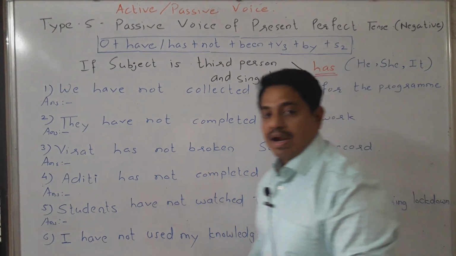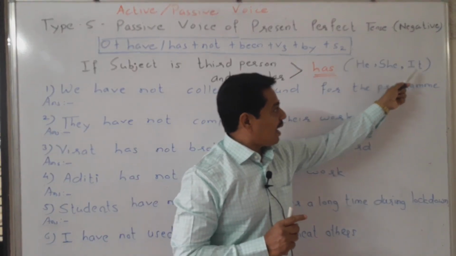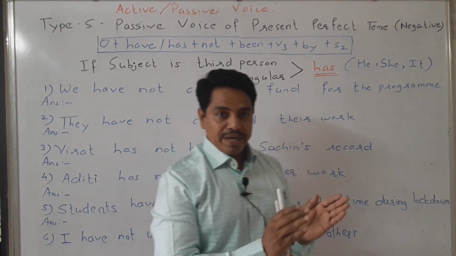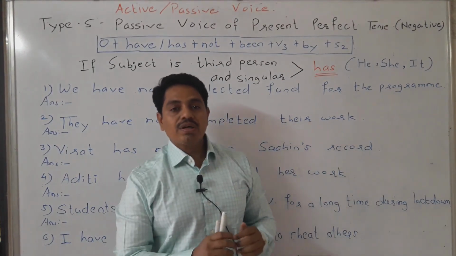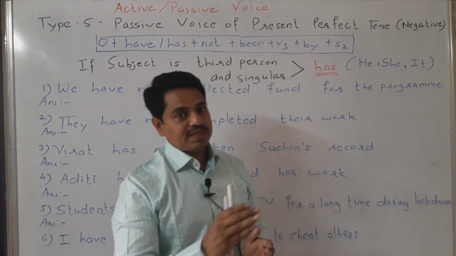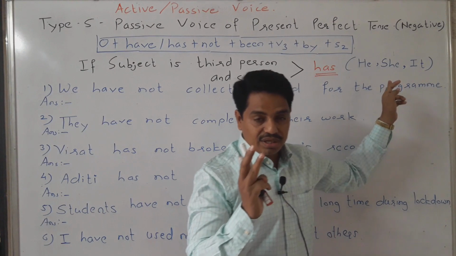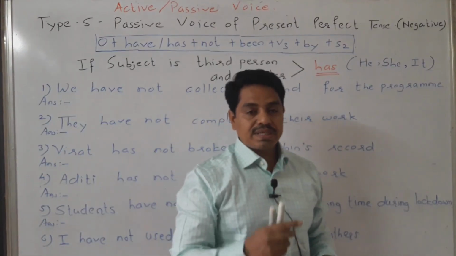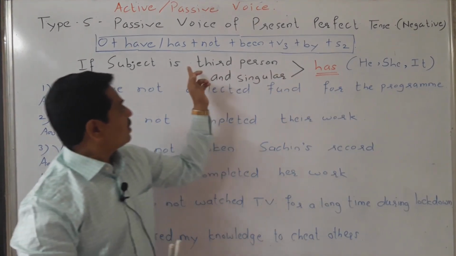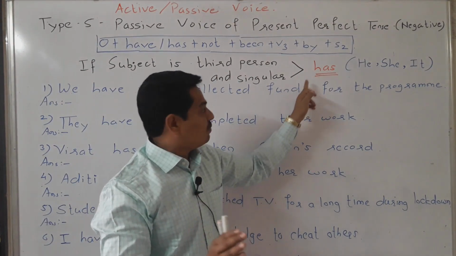And third person and singular subjects are only three. They are he, she and it. In he, we include male. In she, we include female. And in it, we include non-living things, birds and animals. They are the third person and singular subjects. After these subjects only, we will use has.